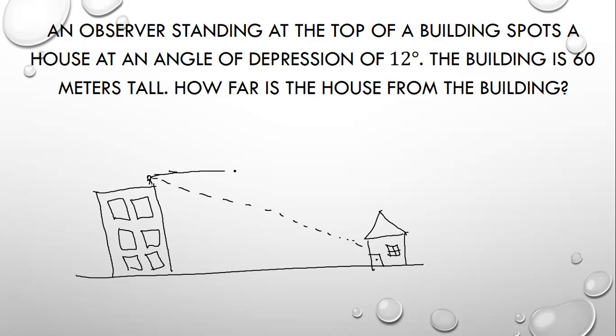And this is the horizontal line. So now, the angle of depression is 12 degrees. So the building is 60 meters tall. So yung building daw ay 60 meters yung taas.